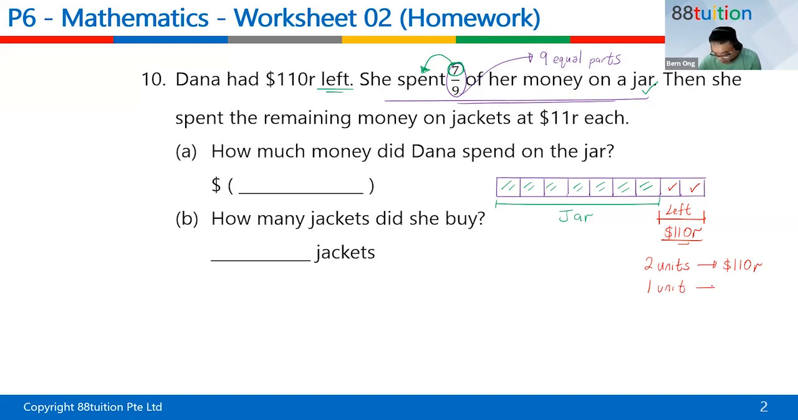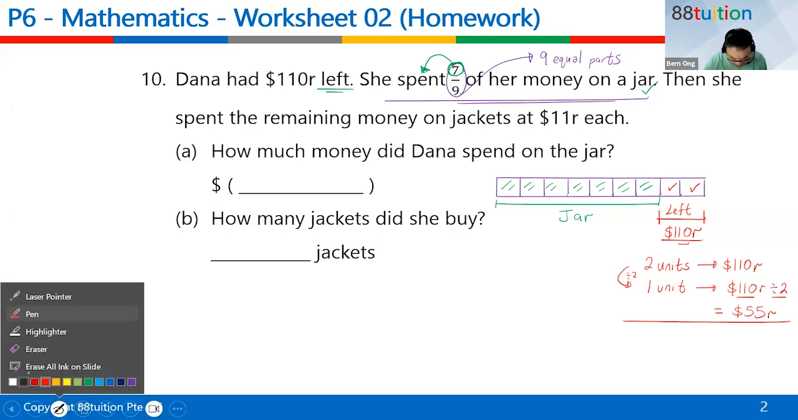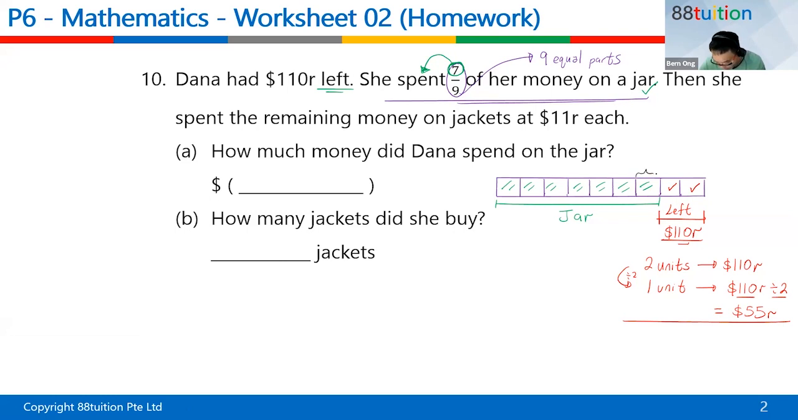Very simple. You divide by 2 over here. Don't care about the dollar sign. Just take the number divided by 2. That will give you $55. Don't worry, it's correct. So one of these is 1 unit, right? This is actually $55. Let's take a look at what the question is looking for.